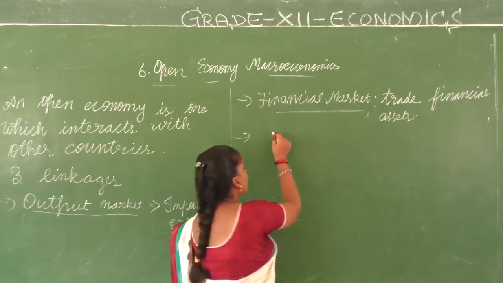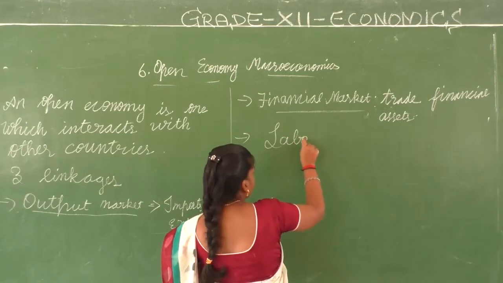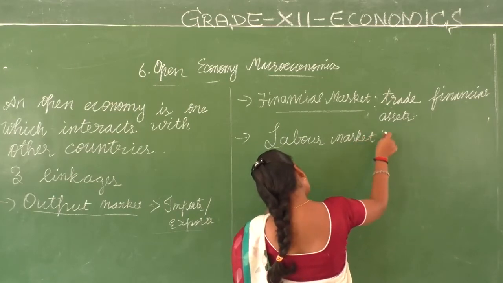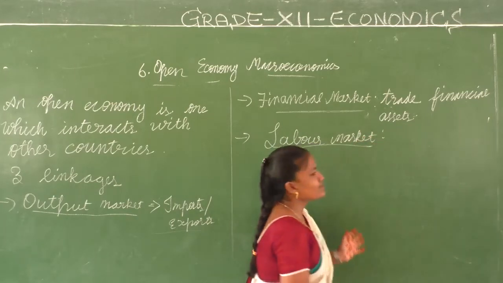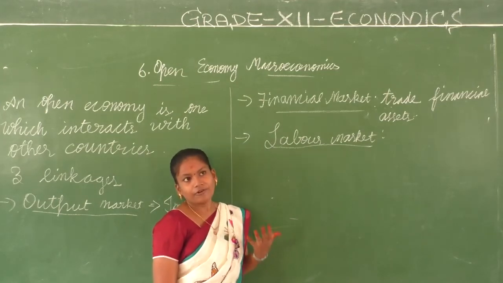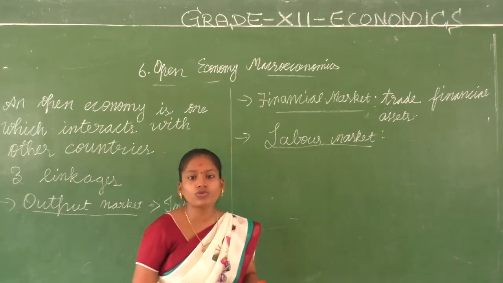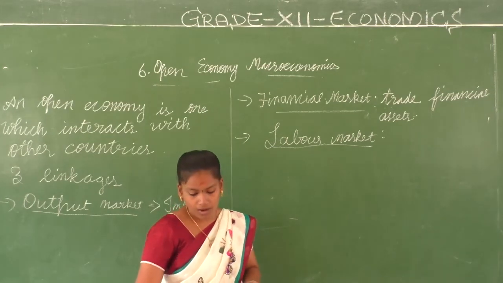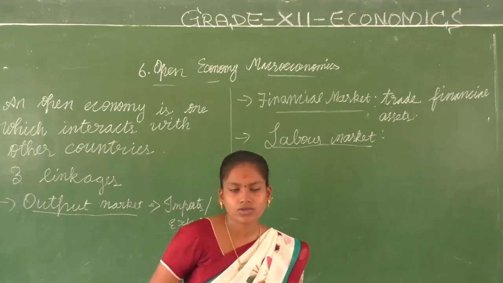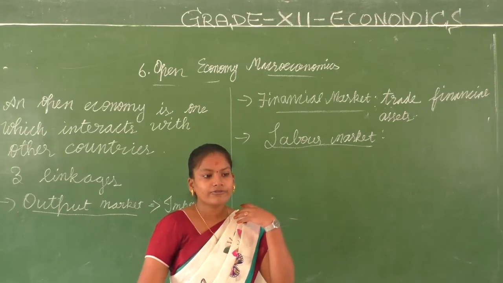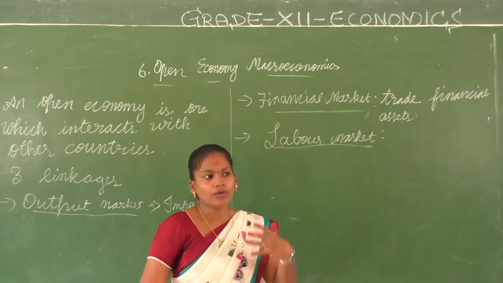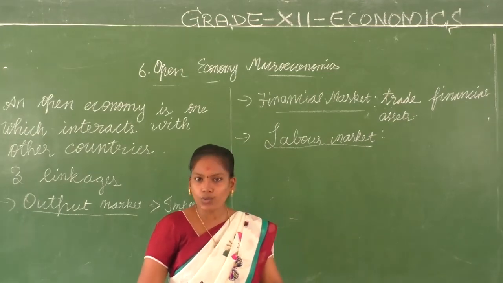Finally, we have the labor market. As the name says, a firm has a choice to choose the place of their work, to locate production, and workers choose where to work. So this is an option for choosing your workers, from where you want to recruit them, and which company a laborer wants to work with.